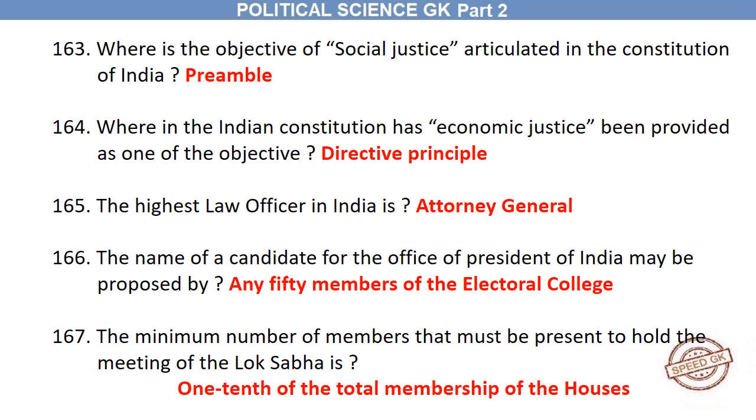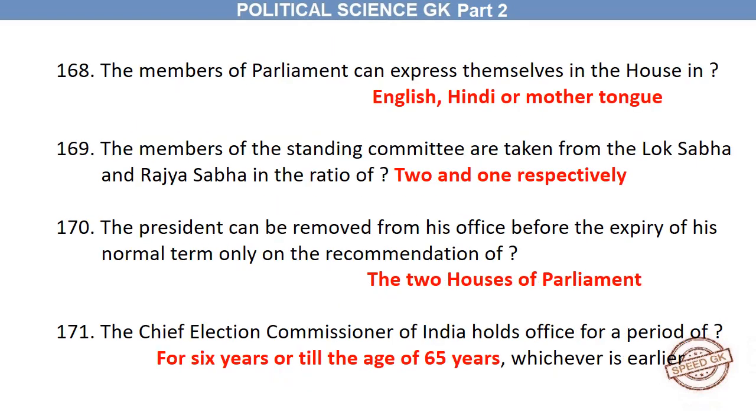is 1/10 of the total membership of the house. The members of Parliament can express themselves in the House in English, Hindi or mother tongue. The members of the Standing Committee are taken from the Lok Sabha and Rajya Sabha in the ratio of 2 and 1 respectively. The President can be removed from his office before the expiry of his normal term only on the recommendation of the two Houses of Parliament.